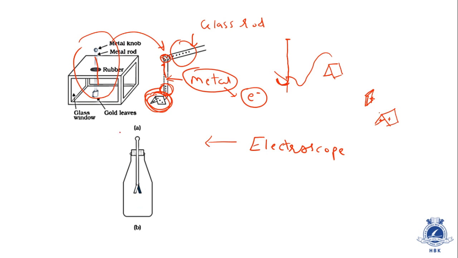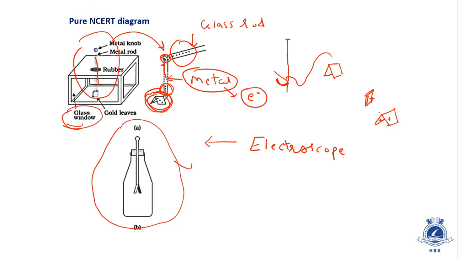See, there is another experimental setup also. We can do this in a bottle also. In this case, the whole apparatus is inside a glass window so that it doesn't get disturbed due to the atmosphere. So let's see next. This was a pure NCERT diagram.